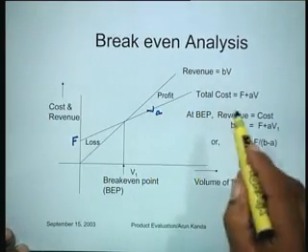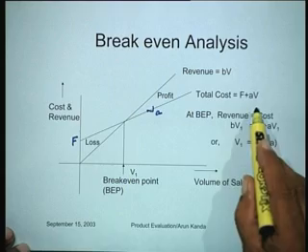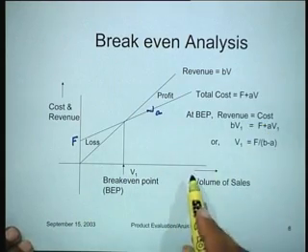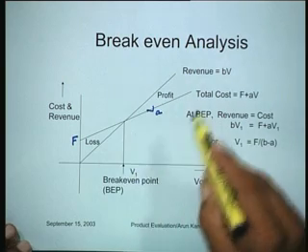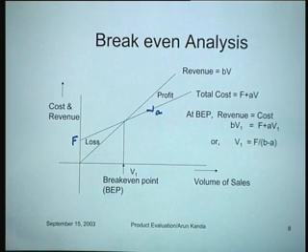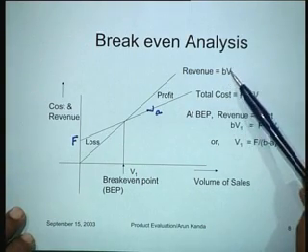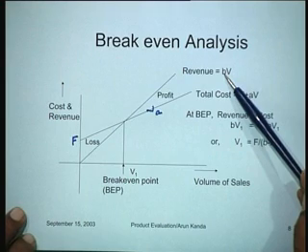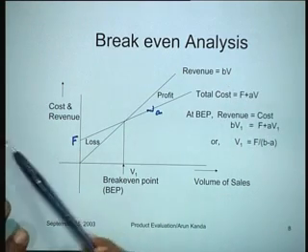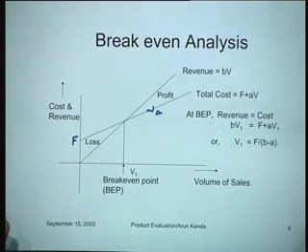So F plus AV is the total cost line, and as a function of volume, as the volume keeps on increasing, the cost would keep on increasing. Let's look at the revenue function. The revenue function is typically given by BV, where B is the selling price per piece and V is the volume of sales.